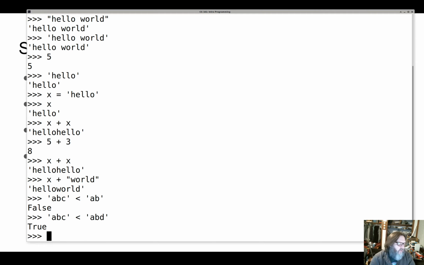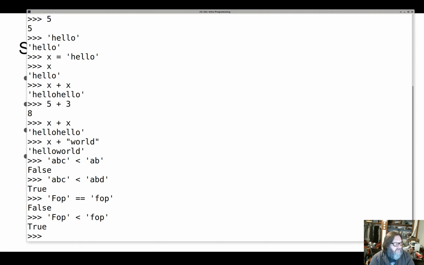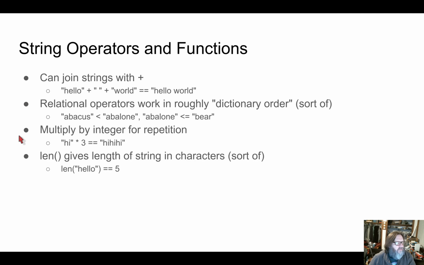Things get really weird even when there's things like upper and lower case. If I say FOO is less than or equals foo, those certainly aren't the same from the computer's point of view, and so it'll say false, even though those characters denote the same word. Well, which one's less? That's true. So apparently uppercase letters come before lowercase letters in the dictionary order. Okay, fine. So the point is that basic relational stuff works just like it does with numbers.